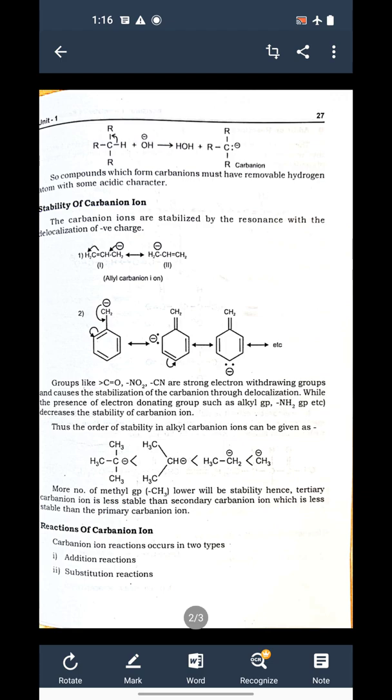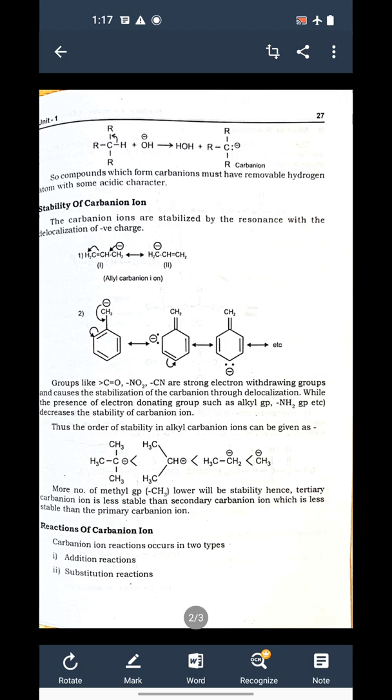Therefore the primary one is more stable as compared to secondary, which is more stable than tertiary. And the most stable is the methyl carbanion, because in that case the carbon which carries negative charge has all hydrogen atoms, and no electron donating group is present here.